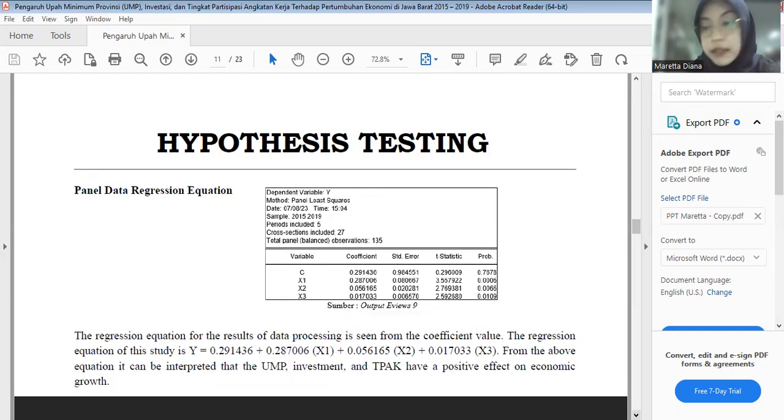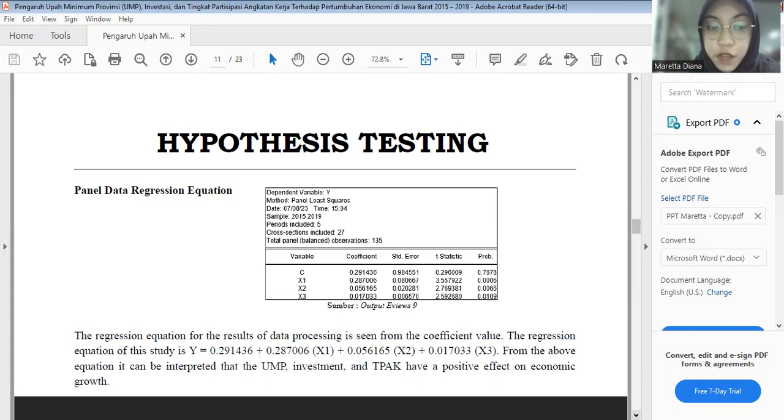So here is the hypothesis testing. The first is the panel data regression equation. Here is the result of the panel data regression equation, sourced from output EViews 9. The regression equation is seen from the coefficient values.